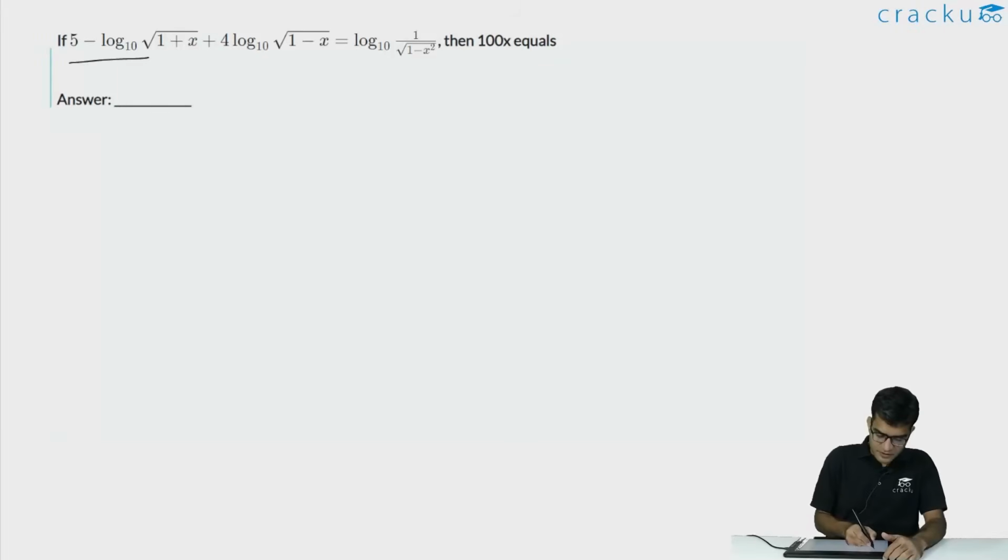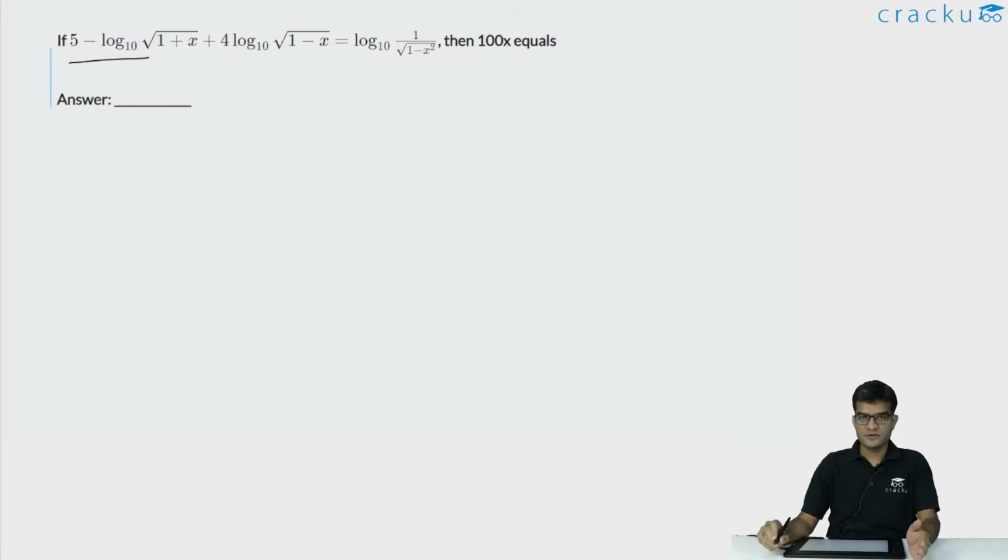In this question, we are told that 5 minus log of square root of 1 plus x plus 4 times log of square root of 1 minus x is equal to log of 1 by square root of 1 minus x square. The first thing to notice is that we want 1 plus x to be greater than 0. Otherwise, square root is not defined. Similarly, we want 1 minus x to be greater than 0. So this would imply that x has to lie between minus 1 and plus 1.